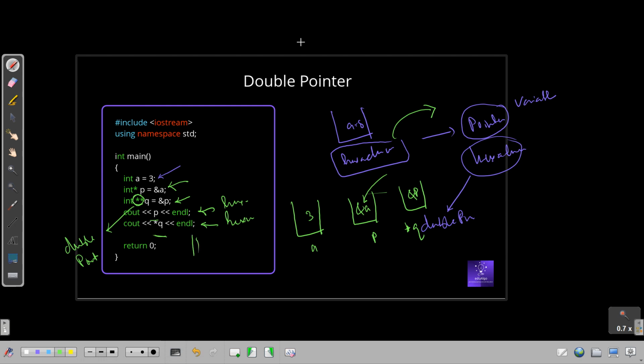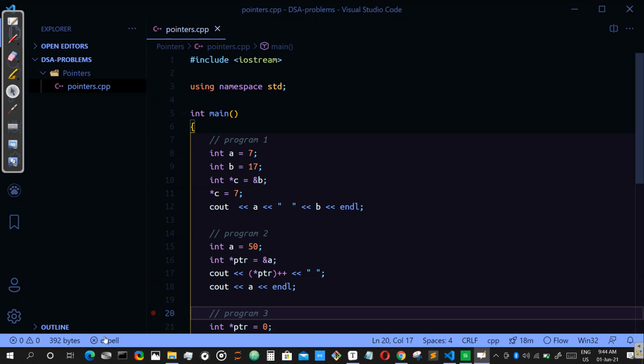So, how to solve any pointer question? Pointer questions are normally asked in interviews just to check your understanding. Take a pen and paper and try to use this concept of buckets. That will make it very easy to solve the problems asked in any interview. Now we are going to see some problems, and how I am solving them so that you can understand how to solve a problem.